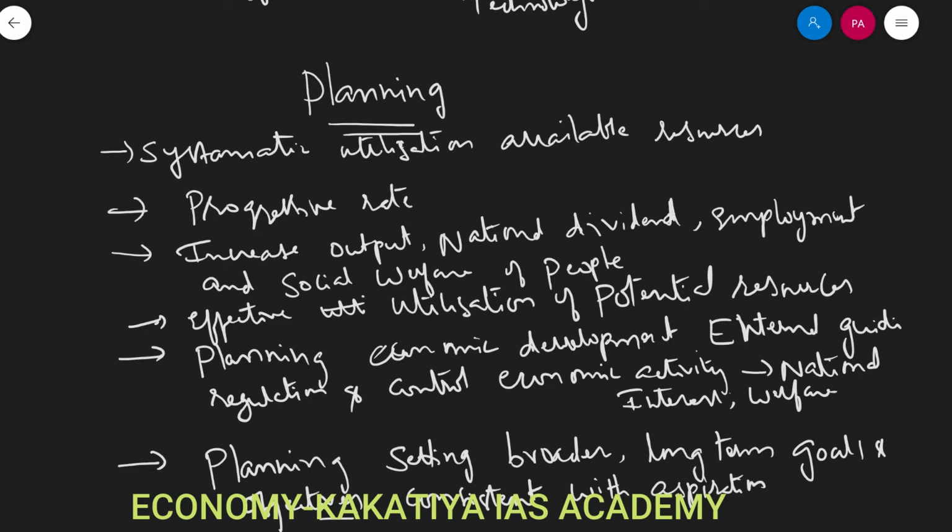So planning also involves not only planning the goals but also strategies, the means, the instruments of achieving such goals.